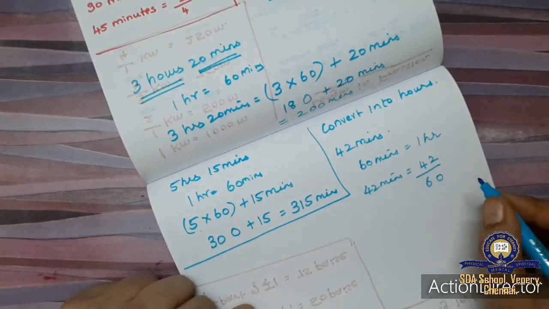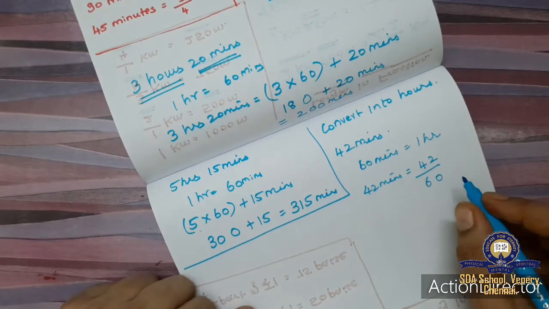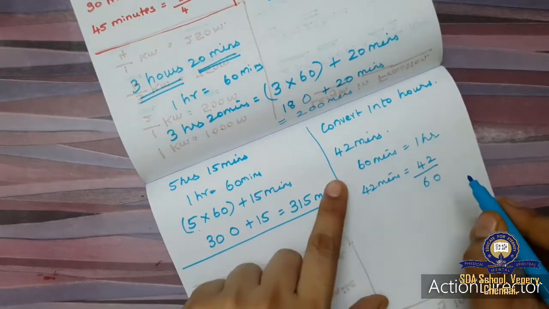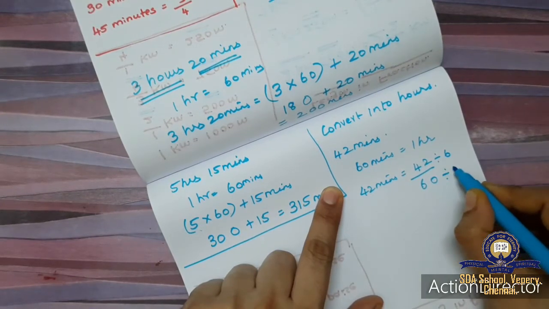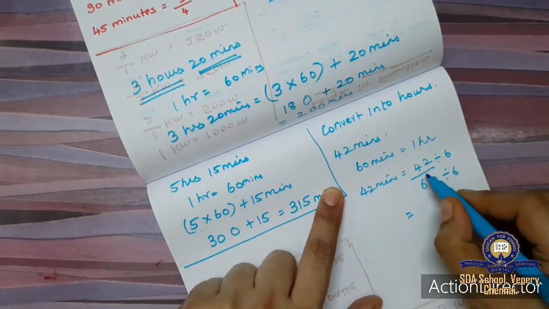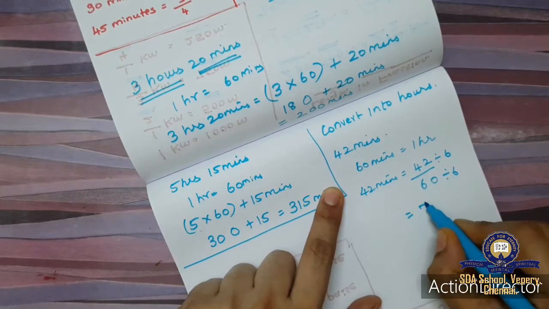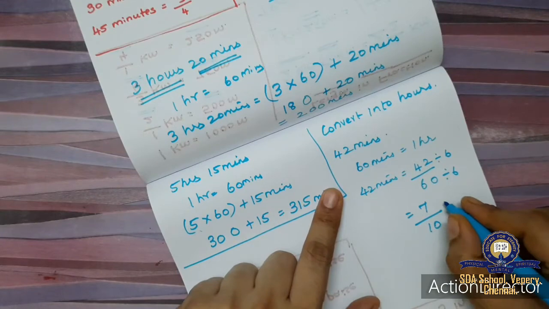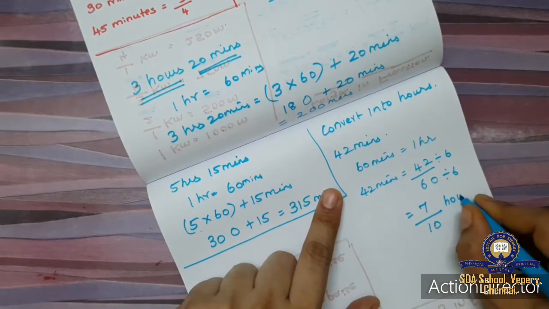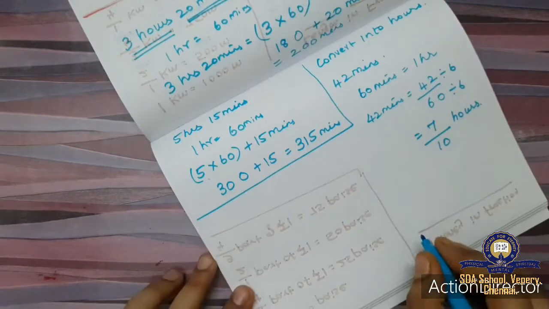Okay, these 2 will go in which table? Divide by 6, divide by 6. So 6 tables 42 how many times? 7 times. 6 tables 60, 10 times. So the answer is 7 by 10 hours. Okay, this is how we will convert.